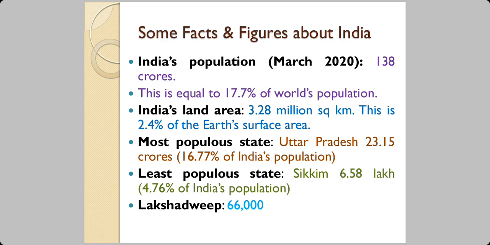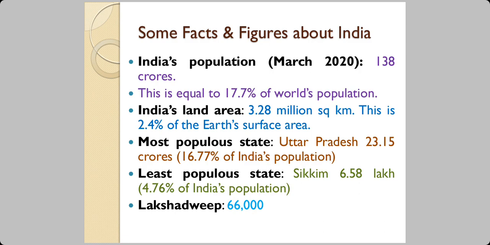Now, some facts and figures about India. As per the figures of March 2020, the population of India is 138 crore people.